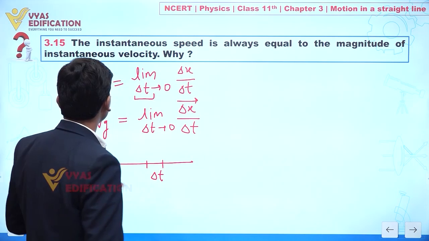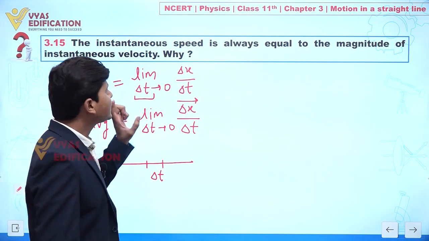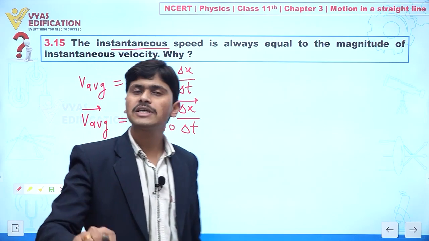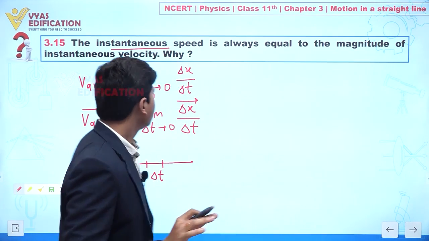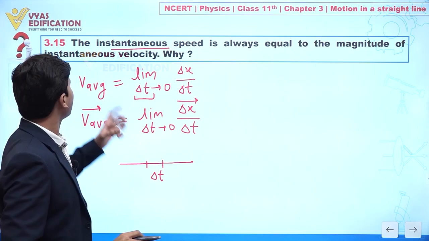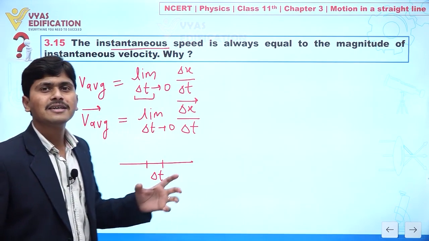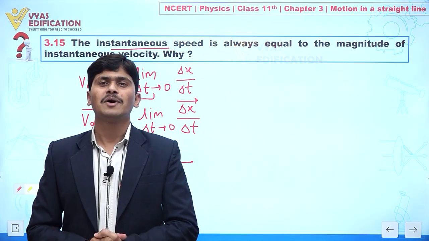That's why we can say for a very small interval, instantaneous. Instantaneous means what? At a particular time, or you can say delta t is tending to 0. So at a particular time we can say the magnitude of instantaneous velocity and speed are equal. Yes or no? So this is all about this question.